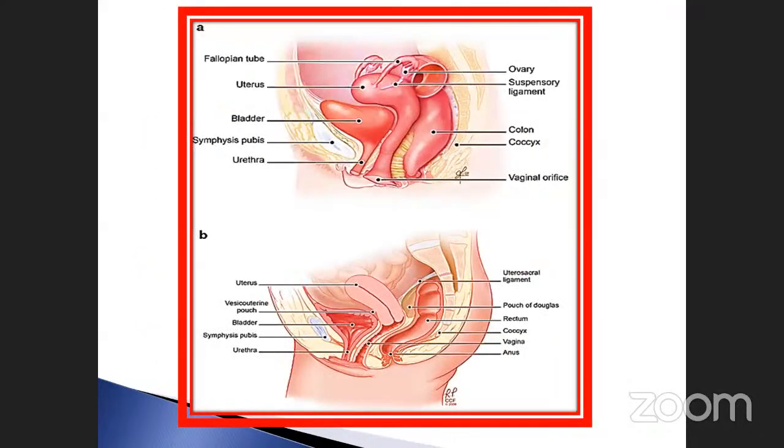So this is the structure of the female reproductive organs: fallopian tubes, uterus, bladder, symphysis pubis, urethra, and here coccyx, colon, and suspensory ligament, ovary, and this is also the copulatory tube. Likewise the others are also given here, A and B, divided into two diagrams.